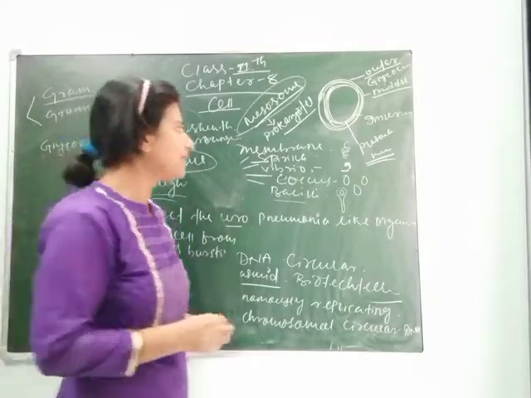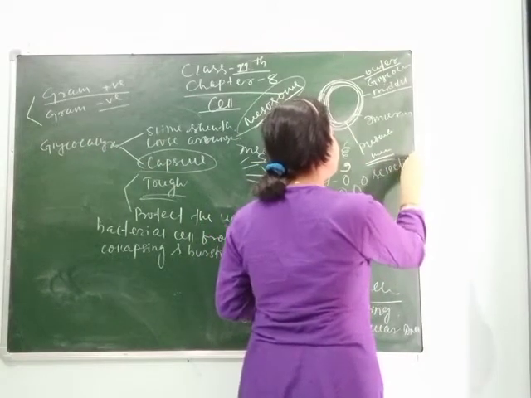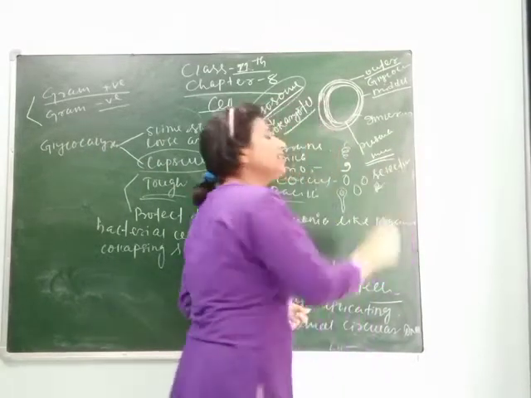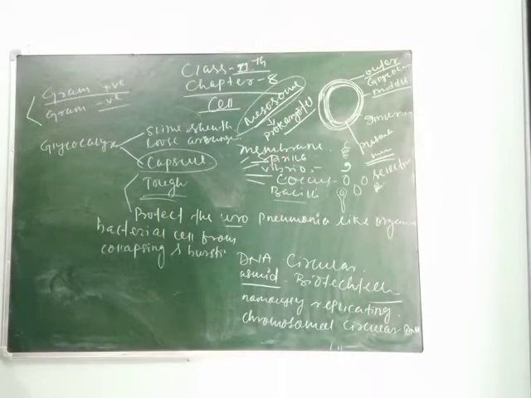That's why the plasma membrane is called a selectively permeable membrane. Selectively permeable means only those substances required by the bacteria go into the cell. Otherwise, it will not allow substances to enter into the cell. Clear, students? So here I have told you different layers and their function.